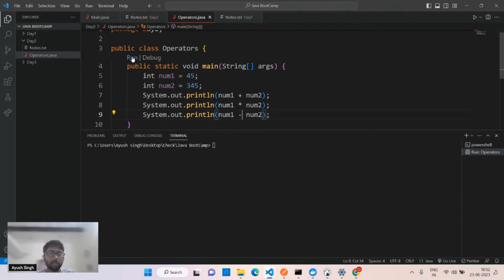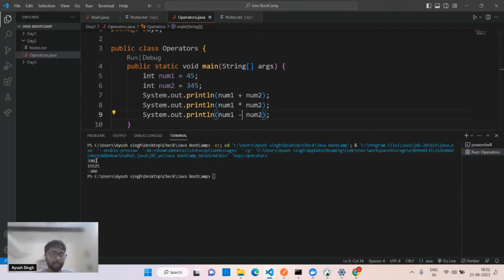I'll run this again. You'll see 390. You'll get minus 300, because 45 minus 345 is minus, because we are using num1 first. And here, multiplication. Remember this point: int is 32-bit, so it cannot store plenty of numbers. You'll get some error, some exceptions. So if you are trying to multiply, make sure to verify it's not exceeding the integer max value.